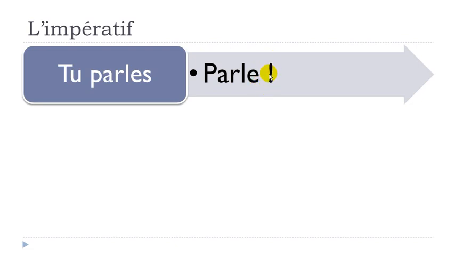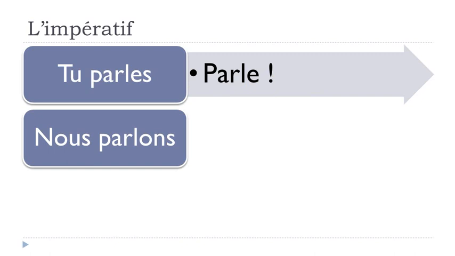And then don't forget to put le point d'exclamation here, because whether it's an order or an advice, you should put it. Okay, that's the way it goes. And then remember, we don't put the pronom personnel, so just this form. Okay, so that's the first form of parler at the impératif.